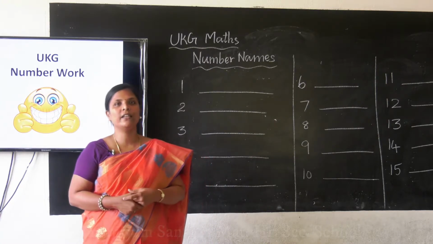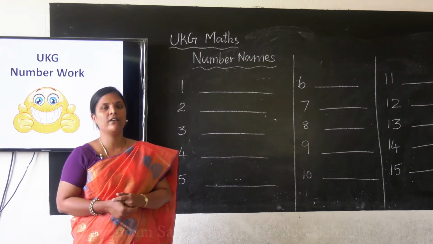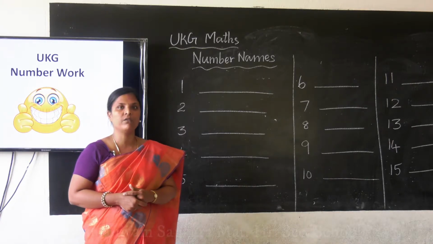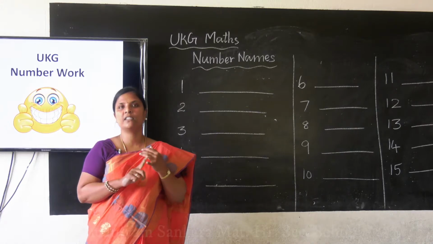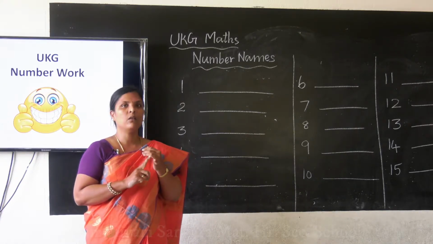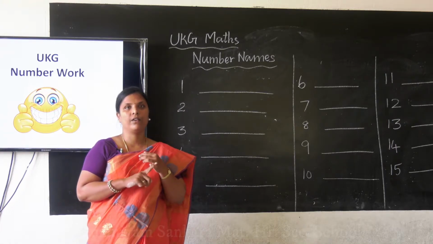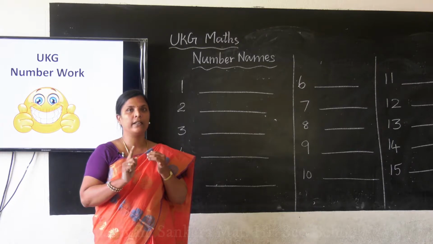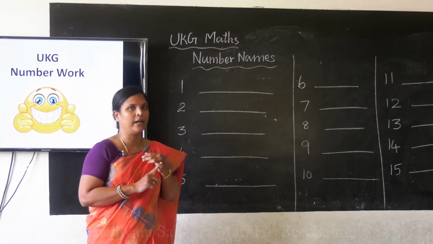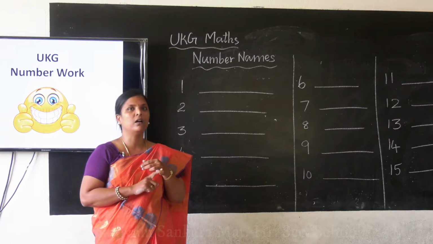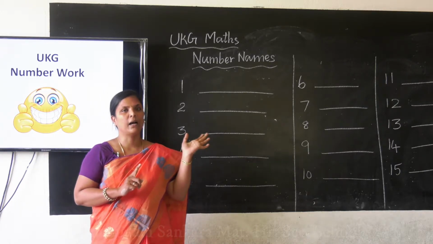So today we will revise whatever we have learnt as of now. In our previous video, what did we revise? We revised counting in twos, counting in tens, then addition and take away. Then we saw how to write the numbers from 1 to 100. Today, at the beginning, we will learn how to write the number names.